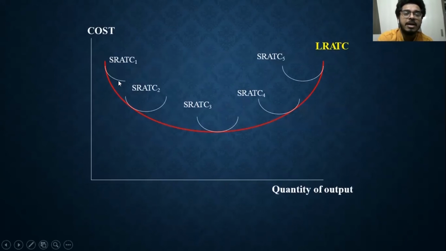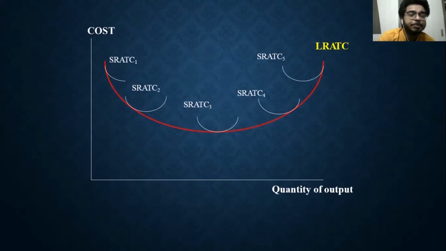So we are imagining that for each and every unit of output, we have a short run average cost curve. So for every point on this long run average total cost curve, there will be a short run curve.